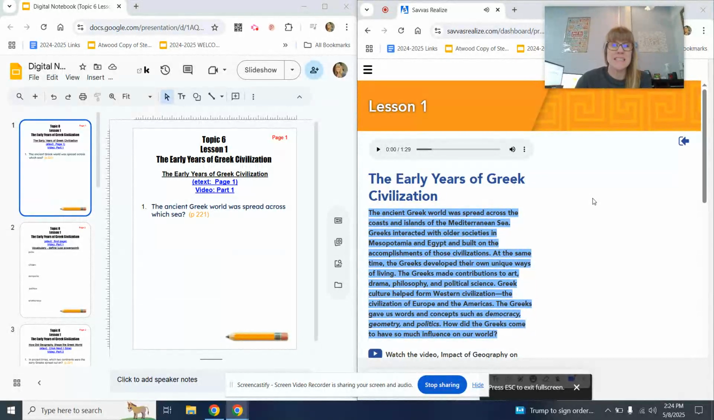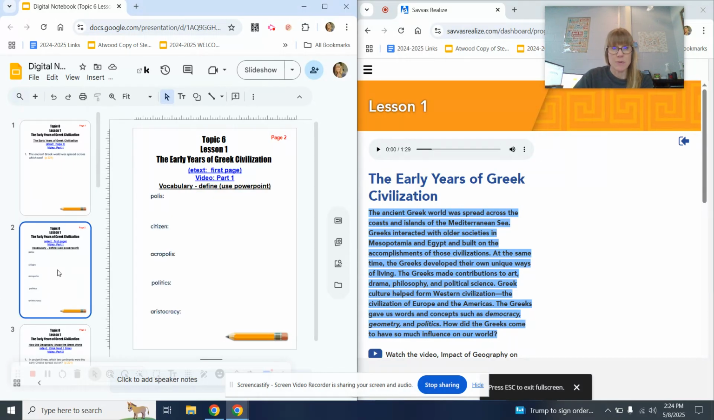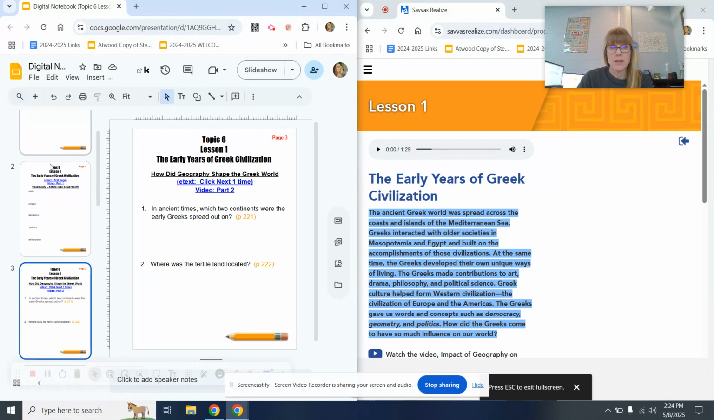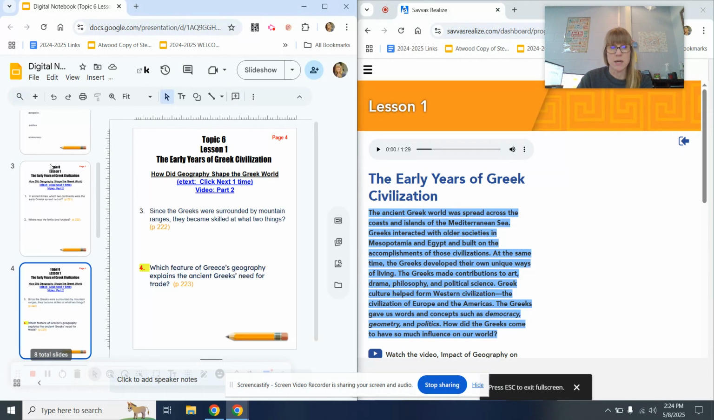We are moving on to topic 6, lesson 1, the early years of Greek civilization. Let's look through the digital notebook quickly. The first page has one question. The second page has the 5 vocab words. Page 3 has 2 questions. Page 4 has a mastery check question.